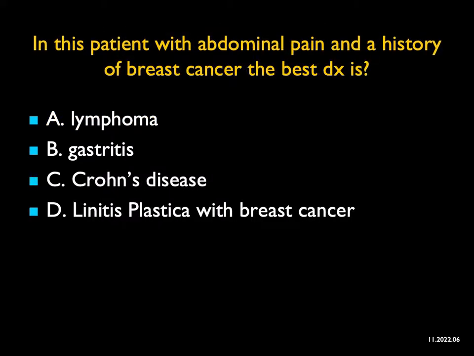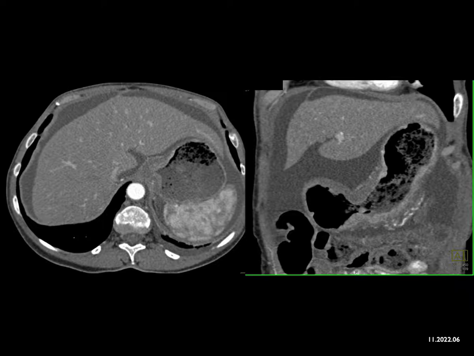In this patient with abdominal pain and a history of breast cancer, the best diagnosis, well, you see ascites, that's a bad sign.